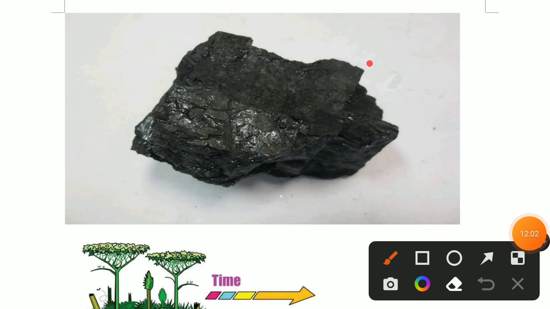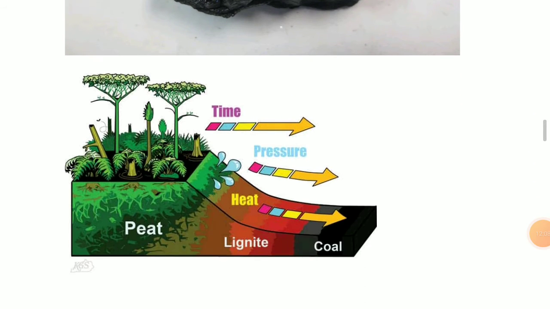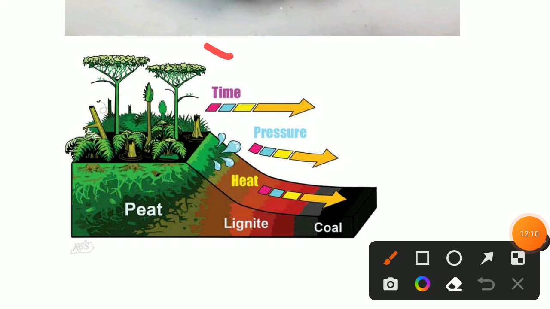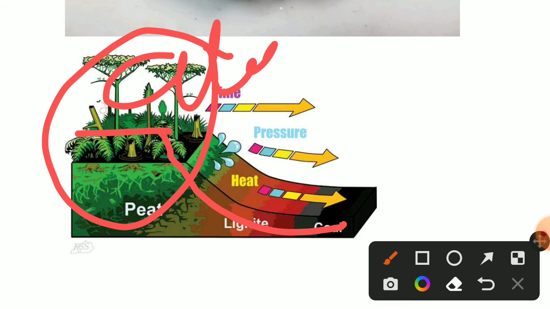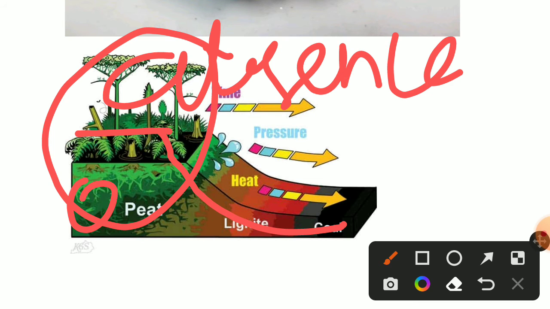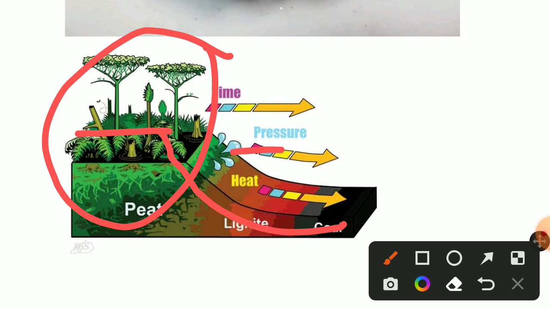See, this is the forest. Due to natural calamities like landslide, volcano, tsunami, floods, these forests bury into the ground. After burying, in the absence of air, and due to high pressure and heat, the dead vegetation slowly converted into coal. Okay, this is the formation of coal.